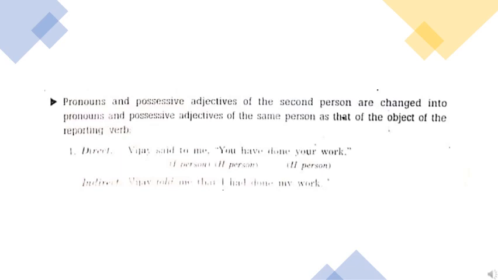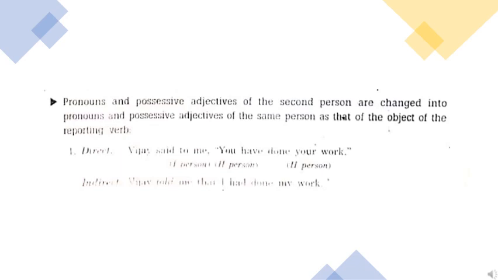Now, let's rewrite the sentence in indirect speech. Vijay said to me that I had done my work. So this will be the sentence.